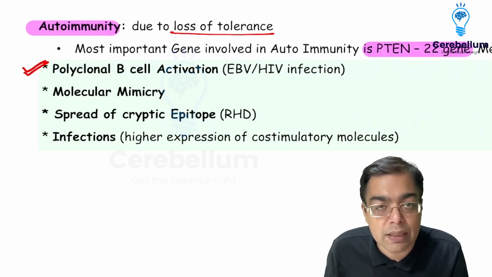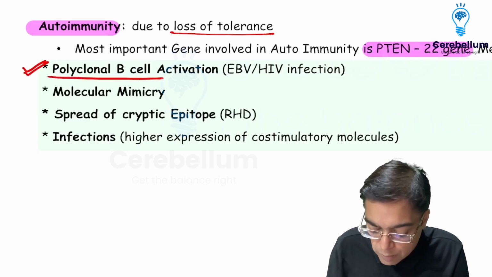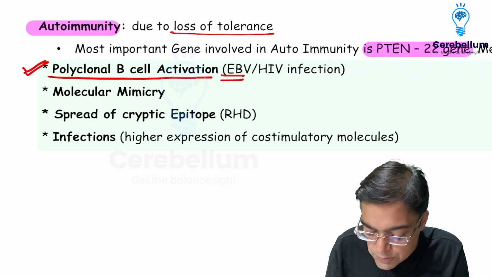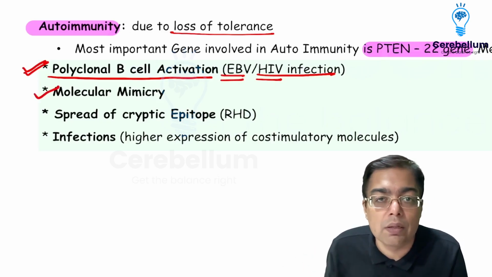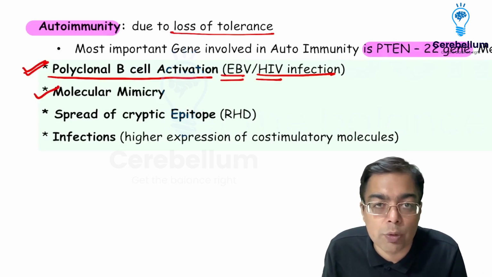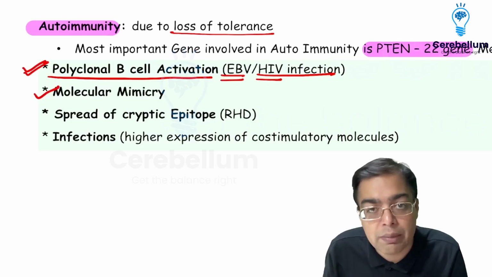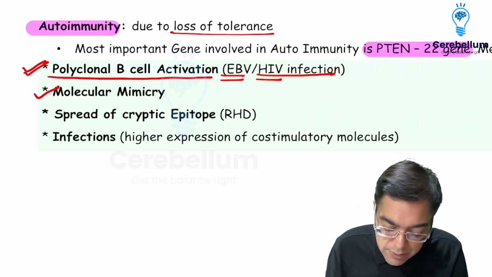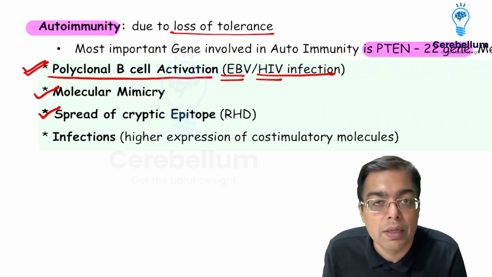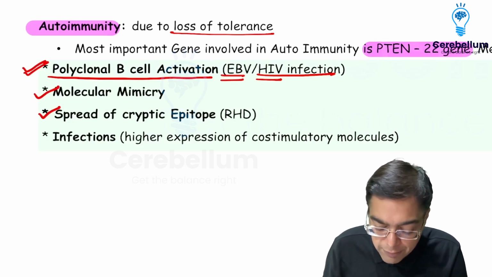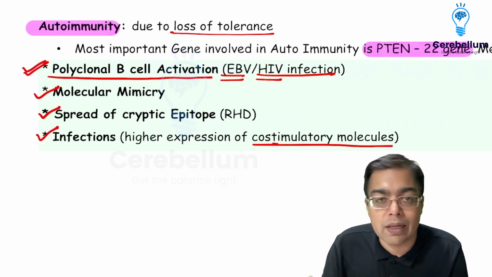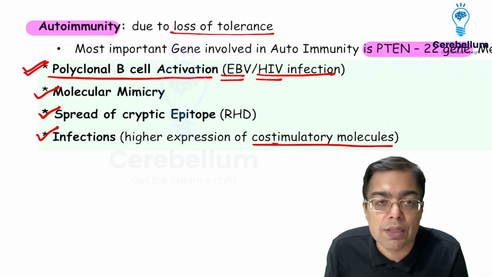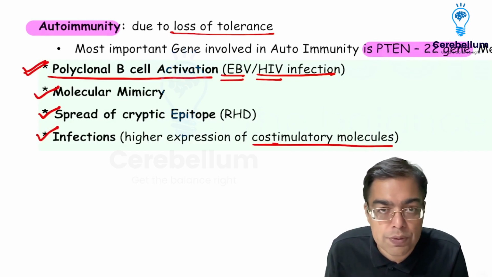So polyclonal B cell activation is a mechanism that is highlighted when there is an infection caused by Epstein-Barr virus or an infection caused by HIV. We also have a mechanism associated with molecular mimicry, similarity between the microbial antigens and the normal tissue glycoproteins, for example, rheumatic fever. Another mechanism working in rheumatic fever is spreading of the cryptic or the hidden epitope. And we can have infections which are responsible for causing upregulation of co-stimulatory molecules. So all these mechanisms can be responsible for increasing the risk of development of autoimmune disorders.